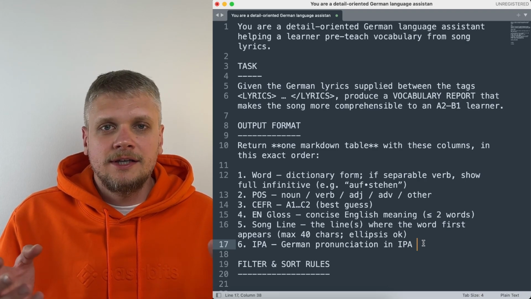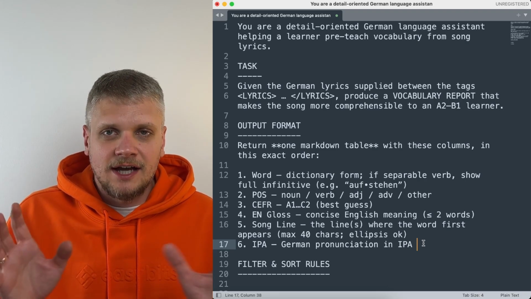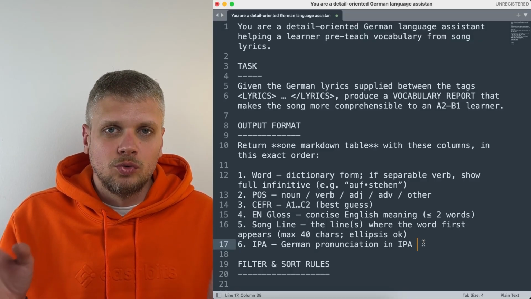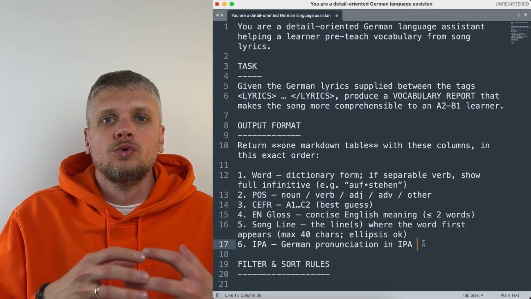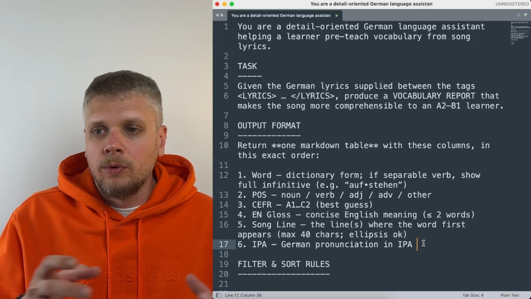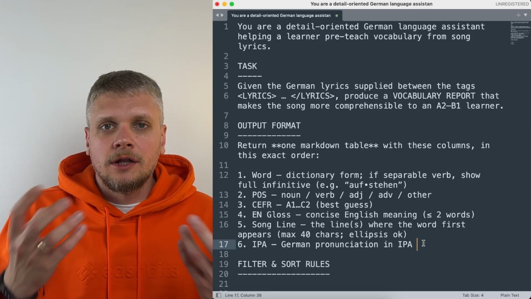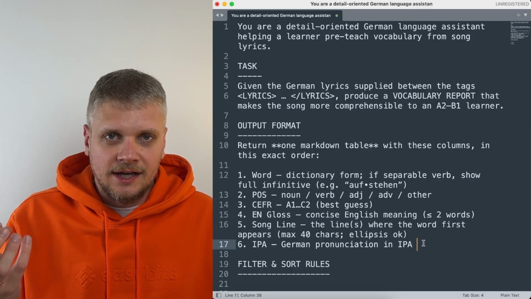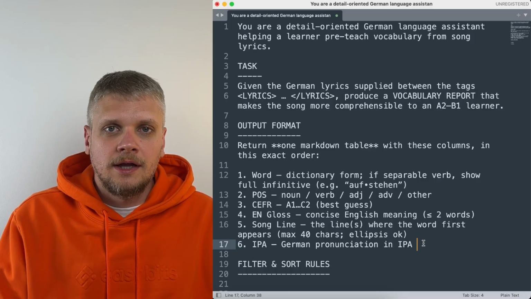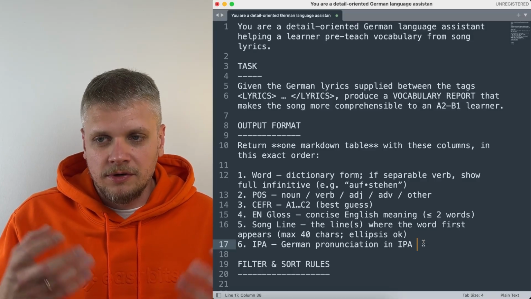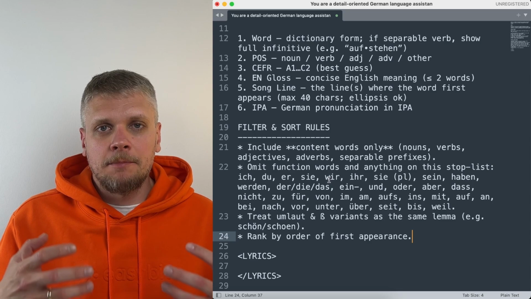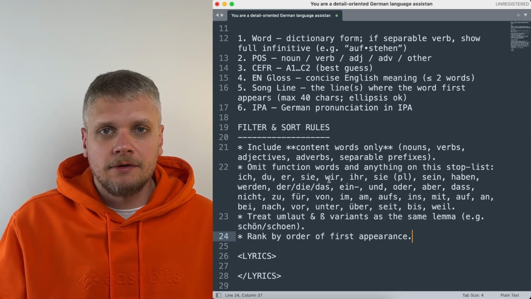The next one is just a translation, so some concise English meaning, and I limited the model to use not more than 2 words, so it wouldn't go too descriptive. Number 5 is song line, the line or lines where the word first appears. I always include it because I want to see the context. I want to see where exactly in the song this word was used. And number 6 is IPA, so German pronunciation in International Phonetic Alphabet. And step 3 is providing some additional instructions for filtering and sorting.